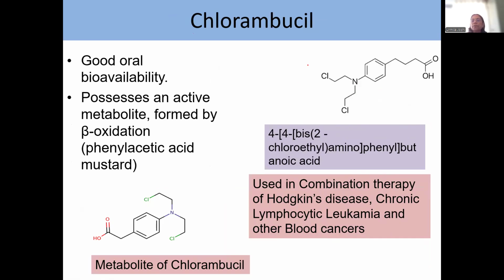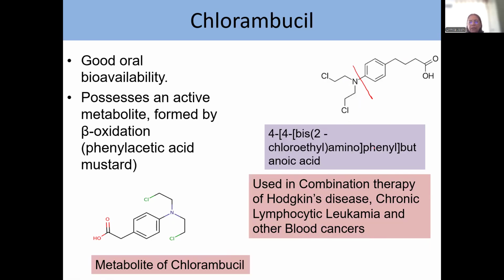chlorambucil. As I told you, this contains an aromatic substituent. And easy to remember, this chlor-am is associated with this part. Okay. N-2-chloroethyl amine. And on the other side, at para position, is butanoic acid.